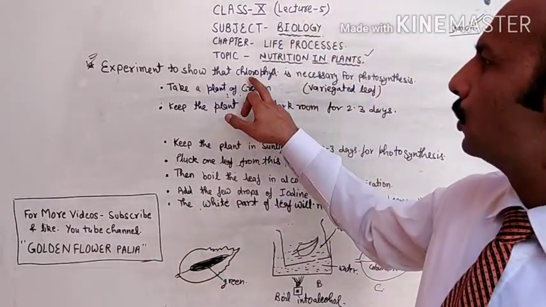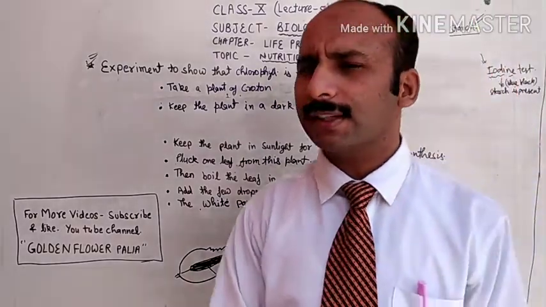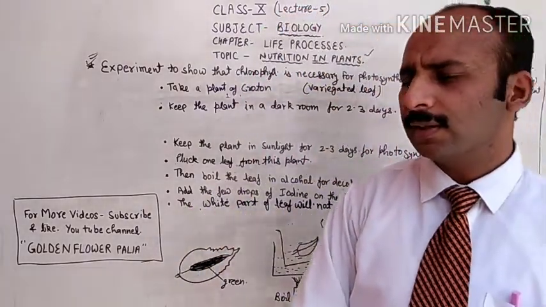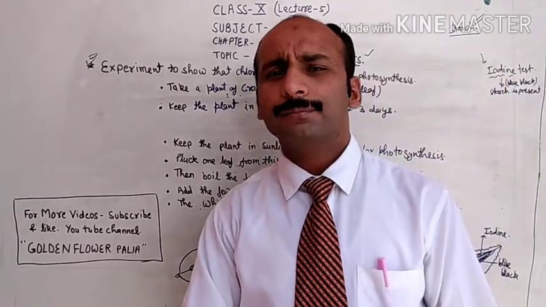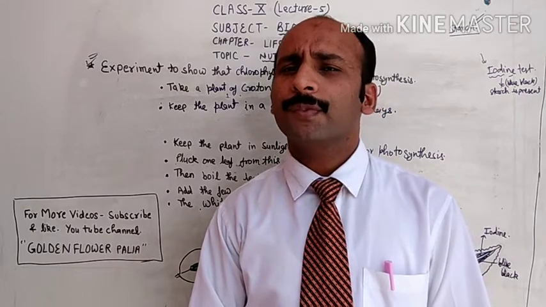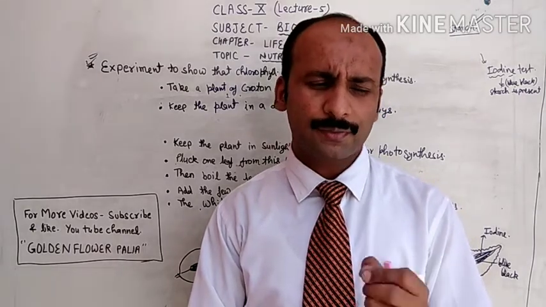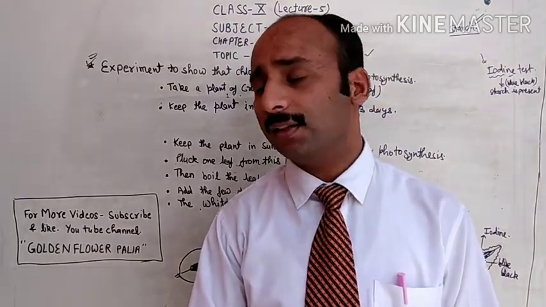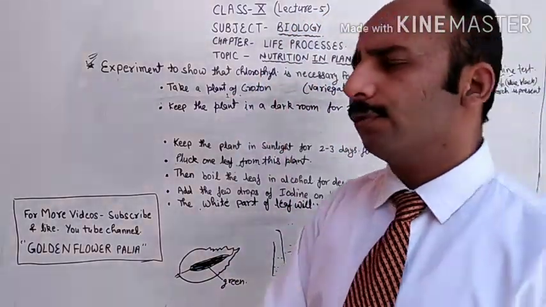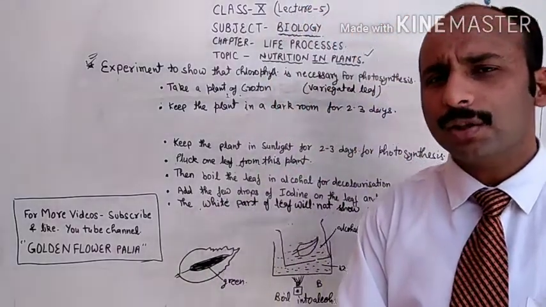If you have to show that chlorophyll is necessary for photosynthesis, chlorophyll means, you know very well, green pigment. In the last video we discussed that in the green parts of the leaves and the plants, green pigment is present, which is called chlorophyll. Due to the presence of chlorophyll the leaf color is green. So if you want to show that without chlorophyll the photosynthesis process will not take place,